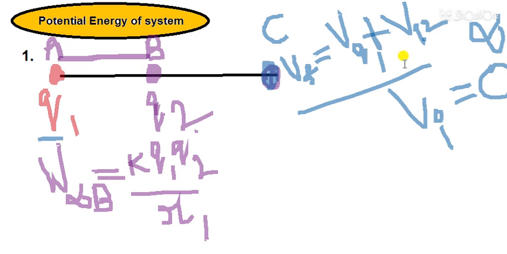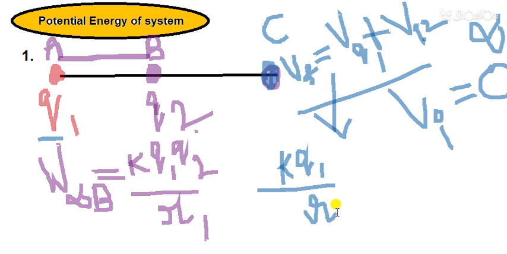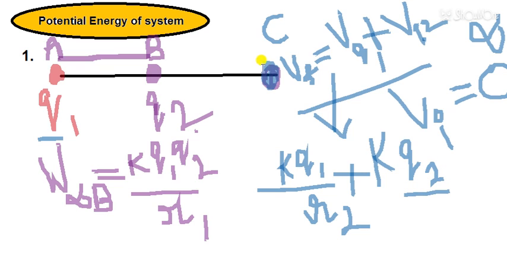So V final we can write K into Q1 by R2, where R2 is the distance from point A to point C. This is the potential due to Q1, plus K into Q2 by R3.